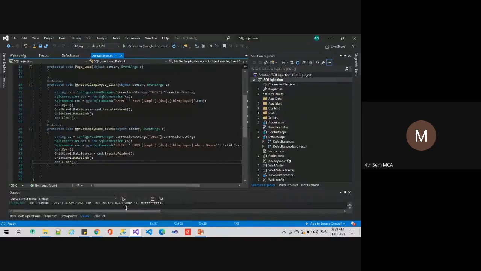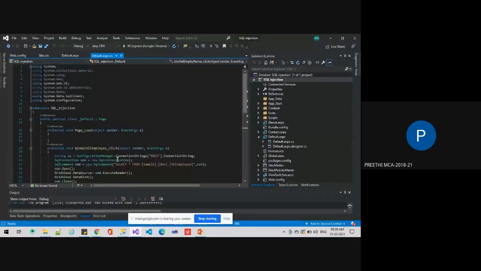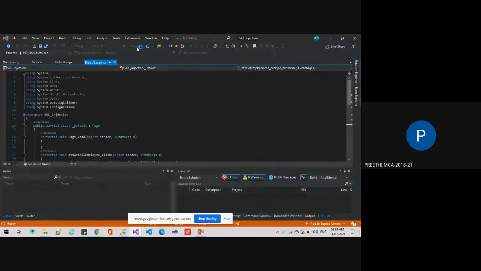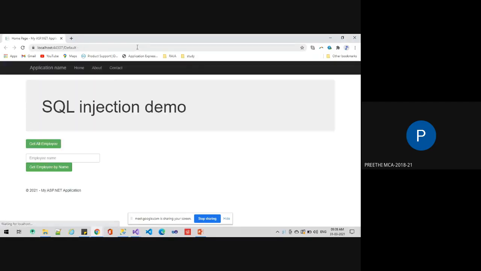Everyone, please listen and concentrate. She's demonstrating how SQL injection works. First, I will show the design part. There are two buttons and one text box.